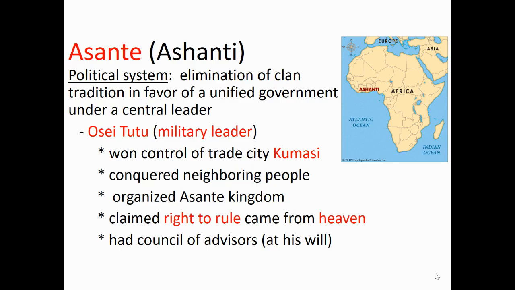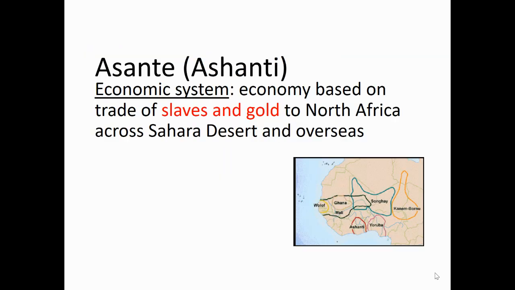So you might remember learning about the mandate of heaven in China. And in our next unit, we'll talk about divine right to rule. That was an idea being practiced in Europe at this time. He did have a council of advisors to work at his will. The Asante had an economic system based on the trade of slaves and gold. They traded gold across the Sahara Desert, and they also participated in the slave trade with the Americas across the sea.